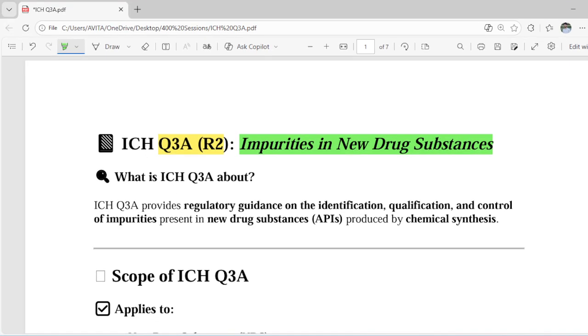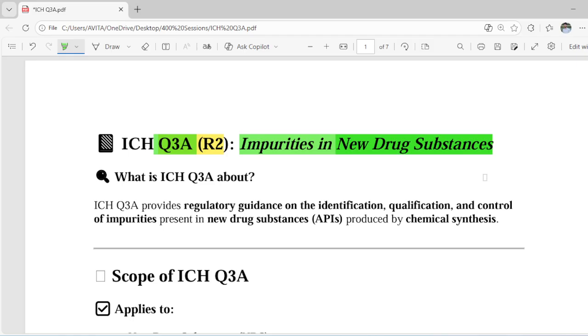Hi everyone. Today we're going to talk about the ICH Q3A guideline in detail. In the previous session, we saw ICH Q3, which is an overview of the impurities. In that, we discussed some introduction and some terminologies. But in this session, we'll focus on ICH Q3A specifically, which is regarding the impurities in